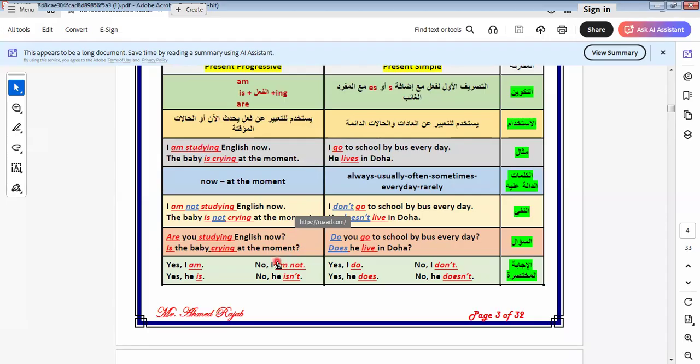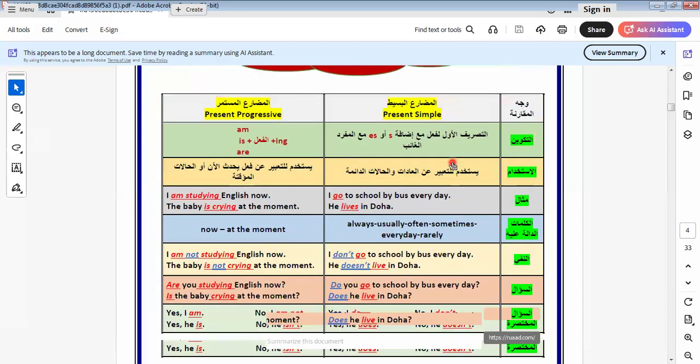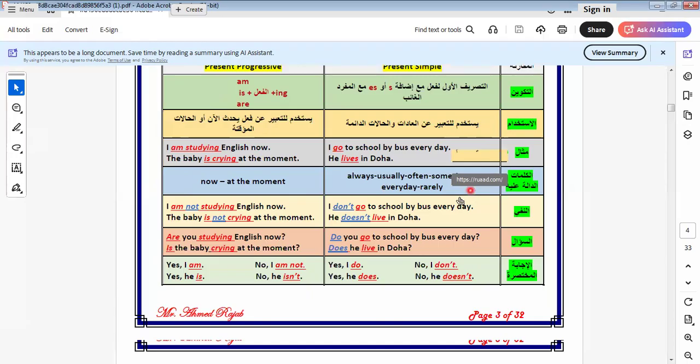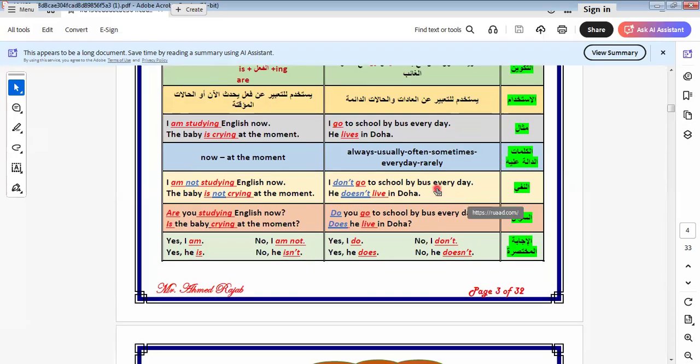When we make this tense in the negative form, we use am not. In question form, we say are you studying English? Here we have a helping verb and a main verb, so I can't take any helping verb from outside the sentence. We answer yes/no questions with yes I am, or no I'm not. In the present simple form, what can I do? I add s to the verb with he, she, it. I don't take s with the others.